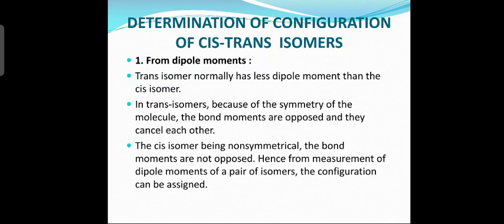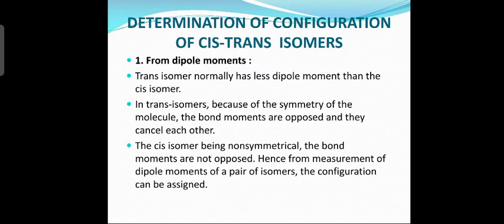Now how do we determine? The trans isomer normally has less dipole moment, very little or sometimes zero, than the cis isomer. Now why is that? What is the reason? Because of the symmetry of the molecule. Trans isomers have a definite symmetry. Why?